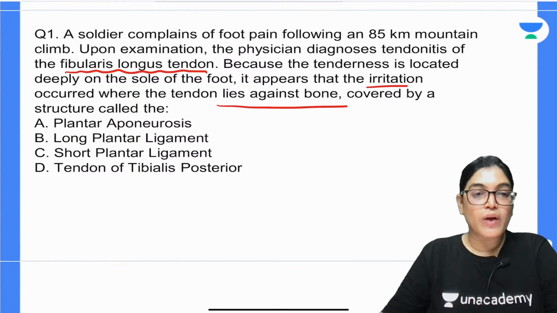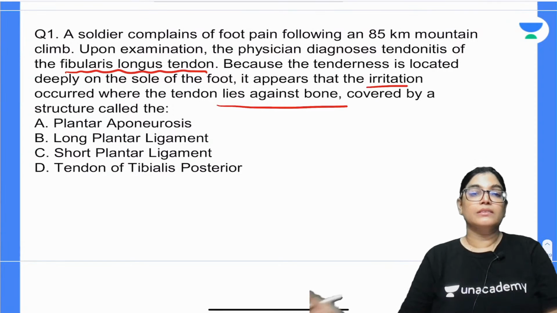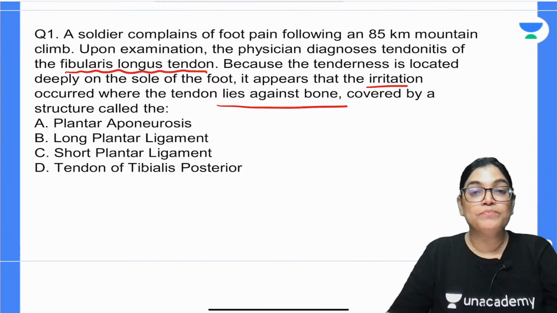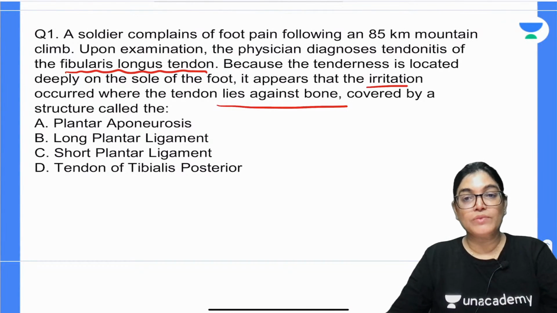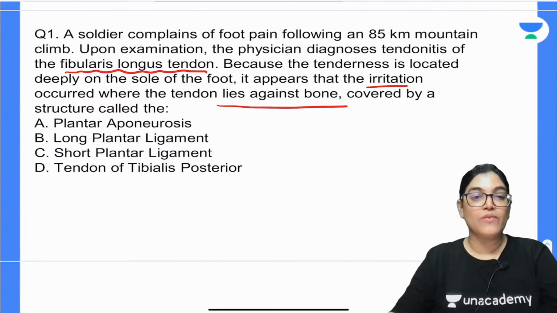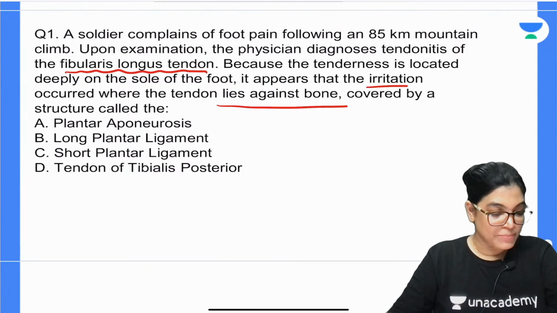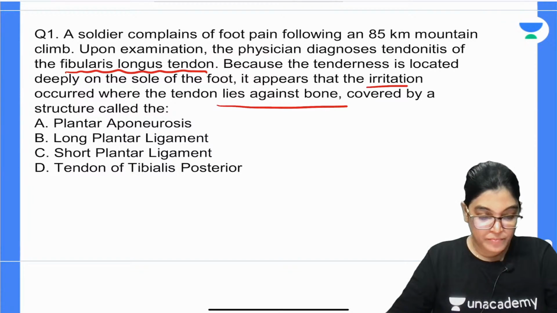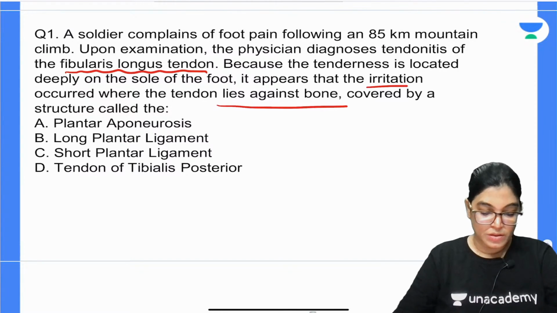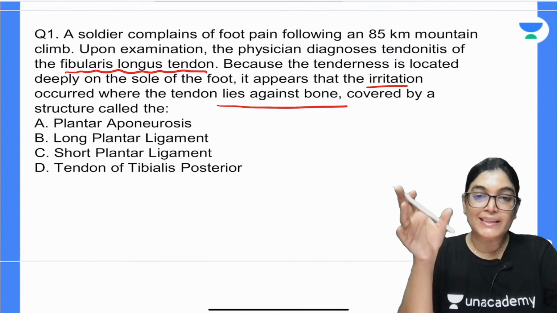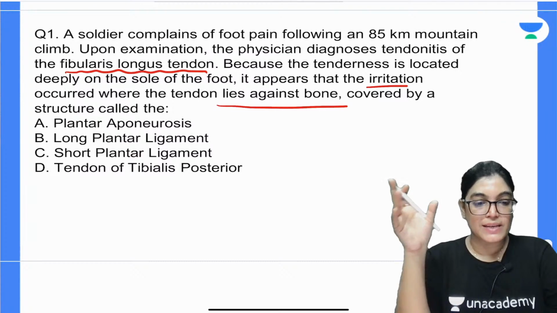My dear aspirants, you have got 4 options, so mark the correct answer. The key point is that the affected tendon is the peroneus longus muscle tendon, and the tenderness is located deep in the sole of the foot, due to irritation of the tendon lying against the bone. So it is covered by, and closely related with, which of the following structures? Four options are there, mark the correct answer. Your time starts now. Try to mark it. The hint is provided in the MCQ itself.